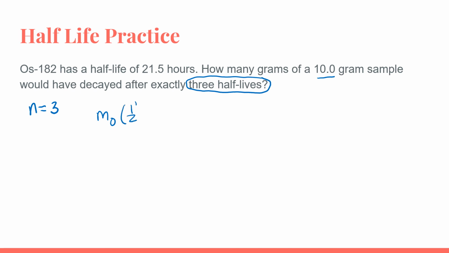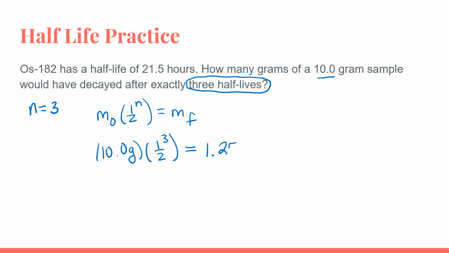Our original mass times 1/2 raised to the n is equal to our final mass. We see our original mass is 10.0 grams times 1/2 raised to the 3rd. When we plug this into our calculator, we get that the answer is 1.25 grams. Now remember, this 1.25 grams is how much remains.